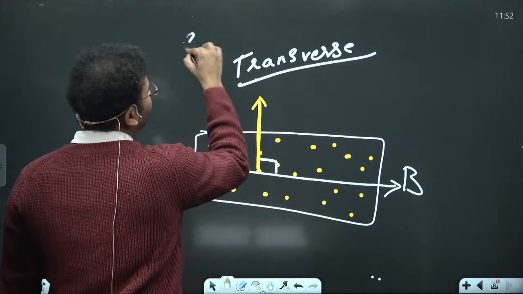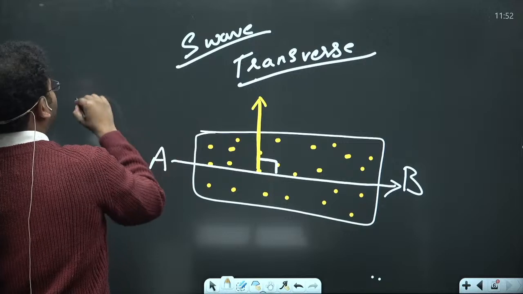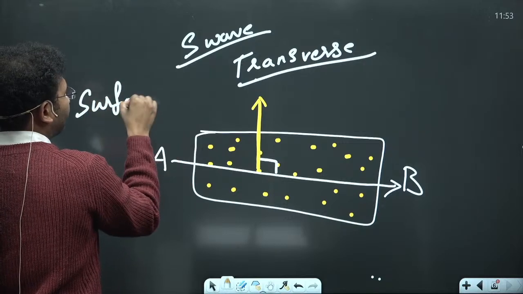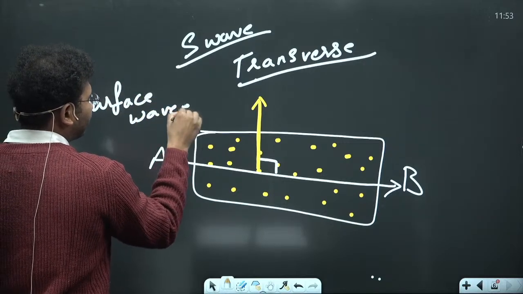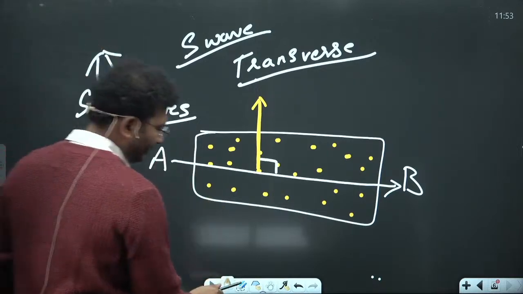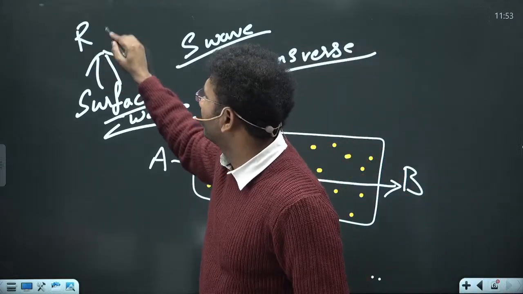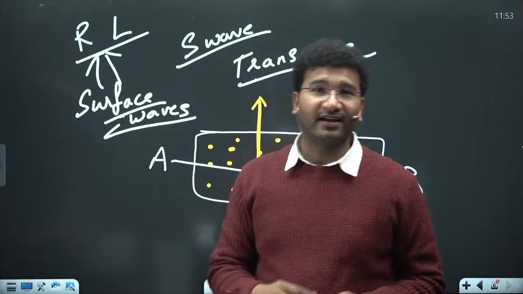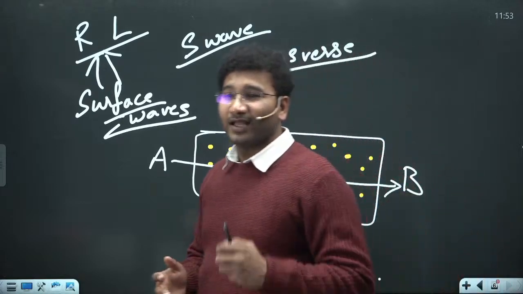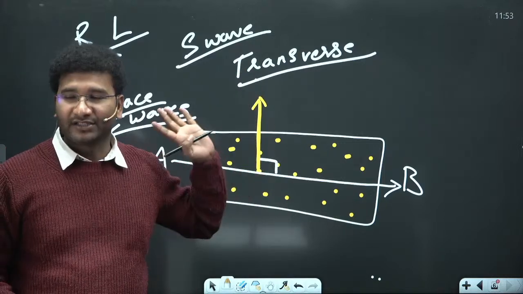So this is what? S wave. So S wave के साथ again surface waves are also there. ये जो surface waves हैं, surface waves के अंदर you also have two different types of waves. Again, now what are these two different types of waves in the surface waves? That is R wave and L wave. R is Rayleigh and L is Love wave. So R wave and L wave which are there, they are also moving in the transverse propagation.